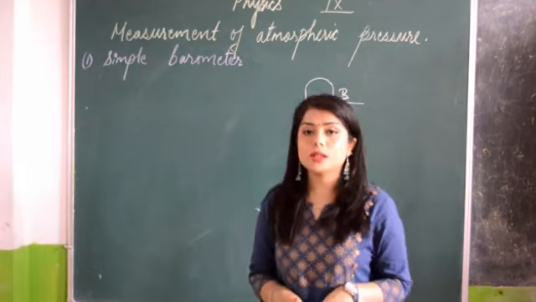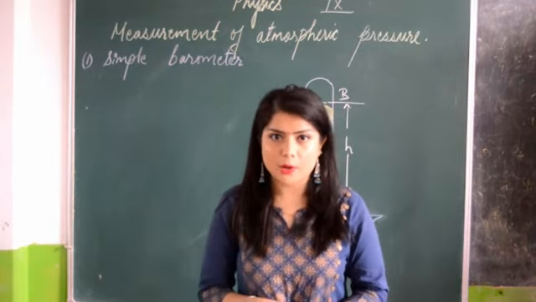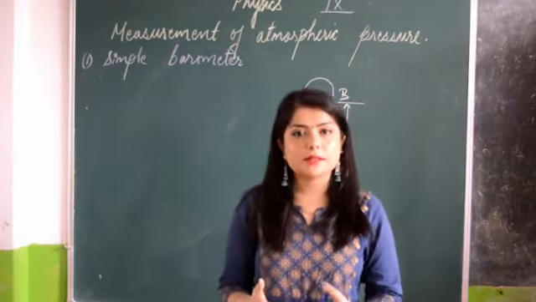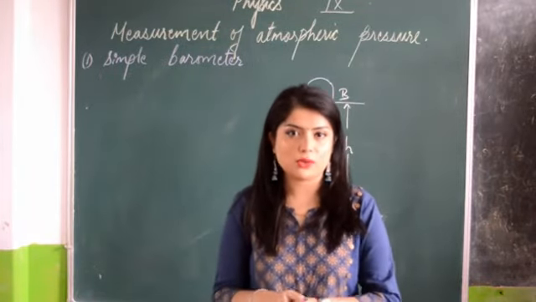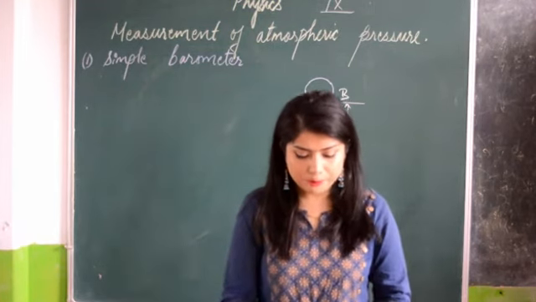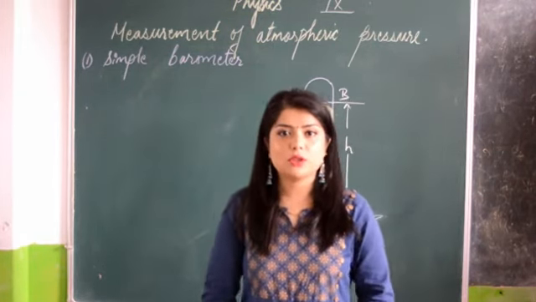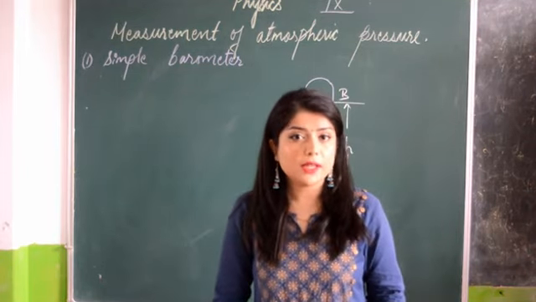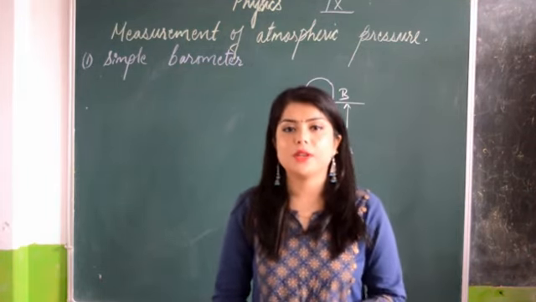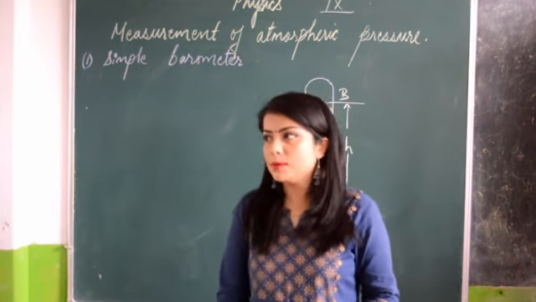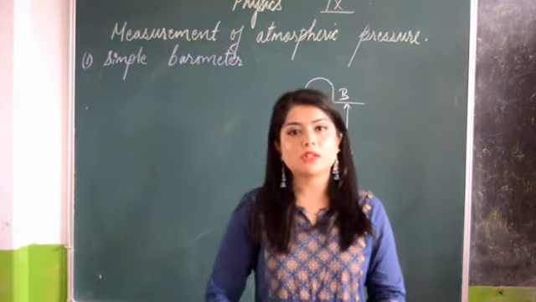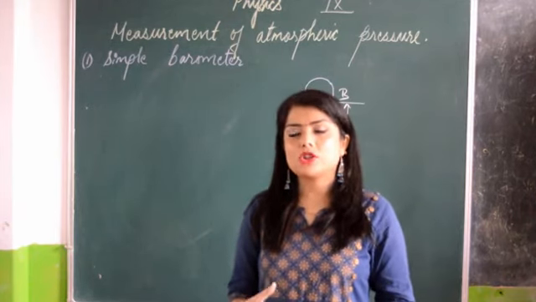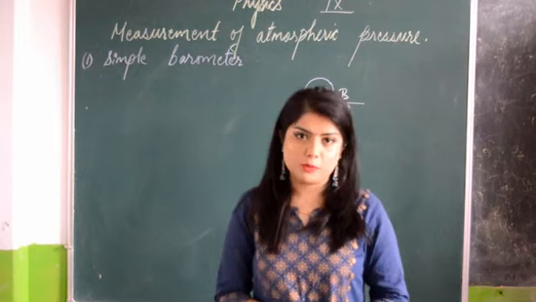For today, we'll discuss the simplest barometer, that is the simple barometer, and how it measures change in the atmospheric pressure. That also we'll discuss today. Now, as I've told you, a barometer is an instrument which is used to measure the atmospheric pressure, only the atmospheric pressure. The simple barometer was the first device made to measure the pressure of the atmosphere.